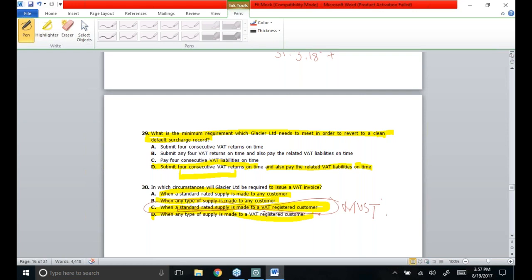This is how next 5 MCQs related to the third OD case have been discussed.